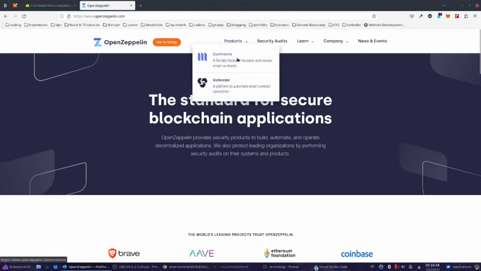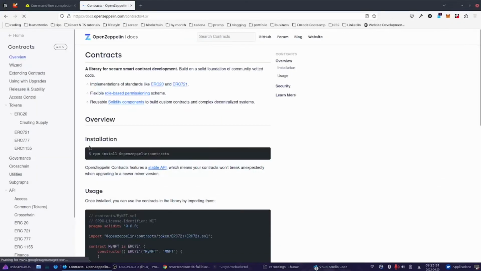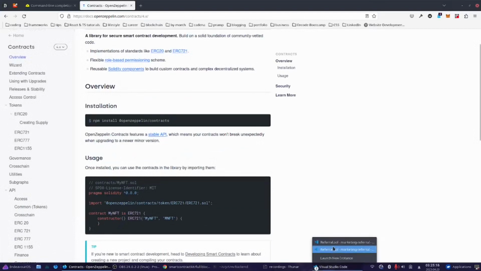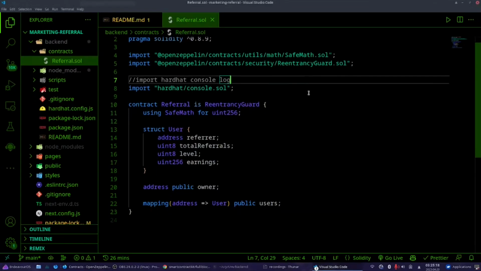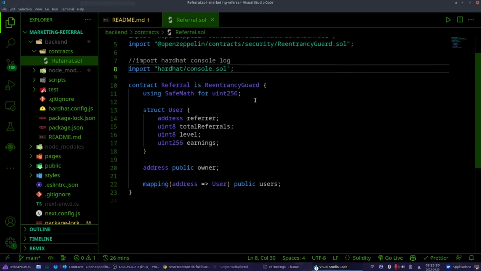So OpenZeppelin gives us ready to use contracts like ERC20, which are fungible tokens, ERC721 NFTs, and so on. They have many things, so we are getting help from there. This is a feature of Hardhat that will enable us to use console log if you want to, as if we were writing JavaScript.